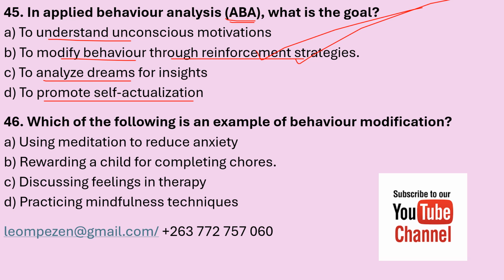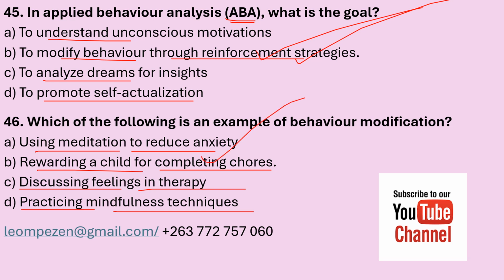Number 46. Which of the following is an example of behavior modification? A. Using meditation to reduce anxiety. B. Rewarding a child for completing chores. C. Discussing feelings in therapy. And D. Practicing mindfulness techniques. The correct answer is rewarding a child for completing chores. That is B. So number 46, the answer is B.